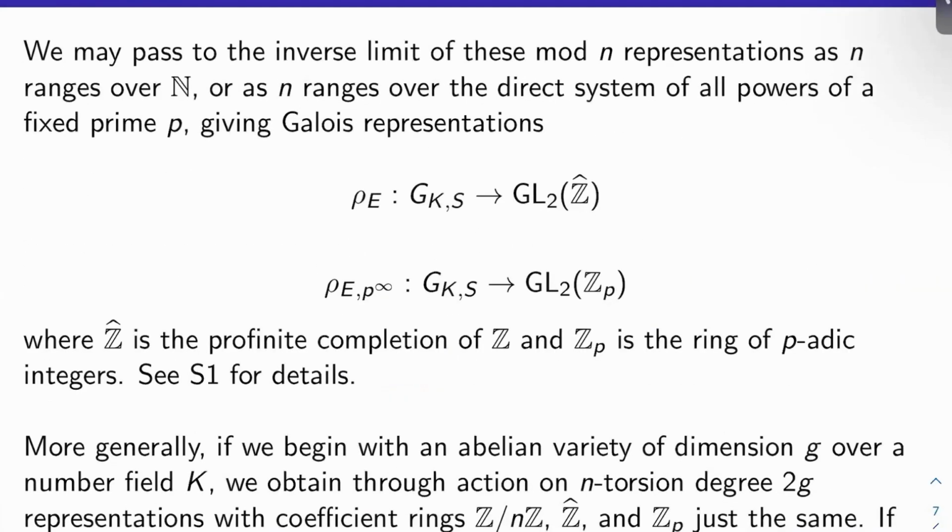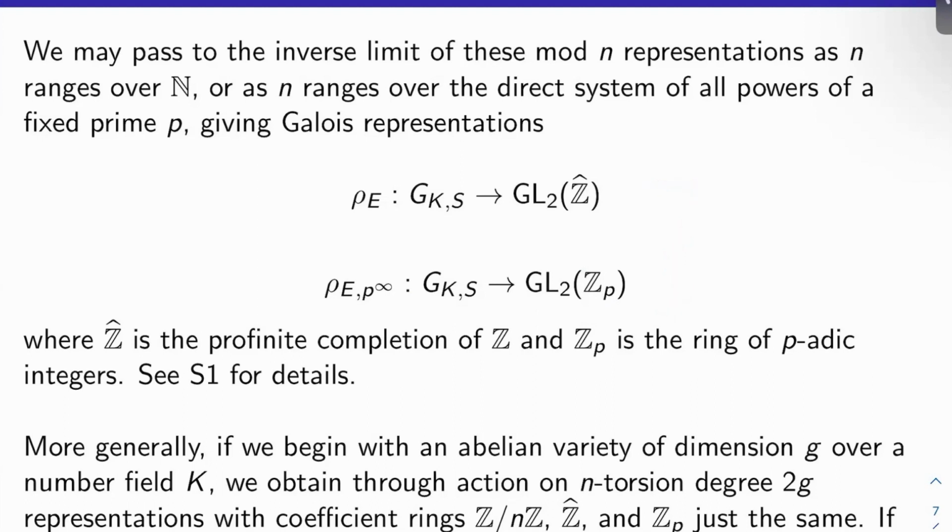You can pass to the inverse limit of all these mod N representations as N ranges over the natural numbers, or as N ranges over the directed system of all powers of a fixed prime P, to get two other Galois representations attached to E. Rho sub E from GKS to GL2 of the profinite completion Z hat, and rho sub E,P or rho sub E,P to the infinity. I think this should just be rho sub E,P personally. It depends on which book you use. From GKS to GL2 of Z_P, the p-adic integers. So this would be the p-adic representation attached to E. Okay. Yeah, so Silverman 1 talks a little bit about this, for example.